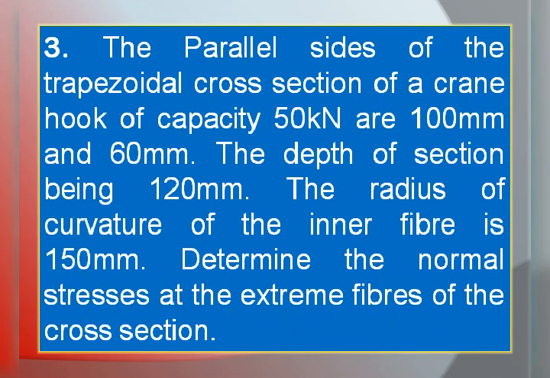The statement of this particular problem is as follows. The parallel sides of the trapezoidal cross section of a crane hook of capacity 50 kilonewton are 100 mm and 60 mm. The depth of section being 120 mm. The radius of curvature of the inner fiber is 150 mm. Determine the normal stresses at the extreme fibers of the cross section. This is about the given problem.